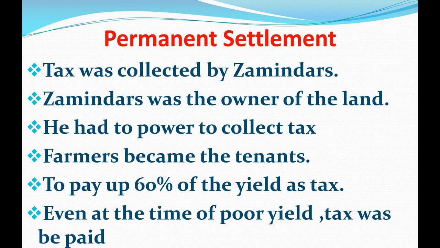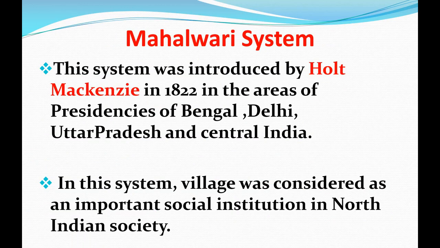The second system was the Mahalwari system. Mahal refers to a village. This system was introduced by Holt Mackenzie in 1822 in the presidencies of Bengal, Delhi, Uttar Pradesh and Central India. After the failure of the permanent settlement system, a new system was devised, the Mahalwari system.